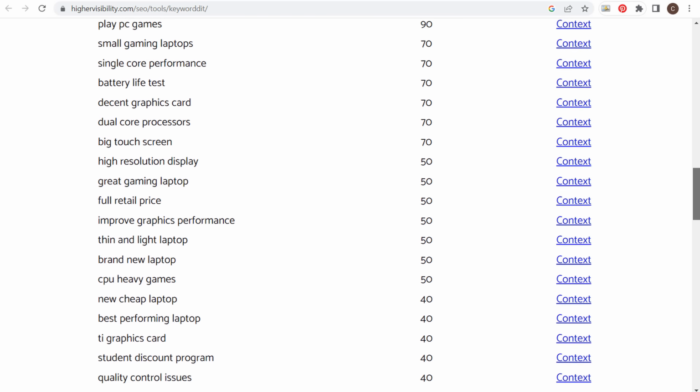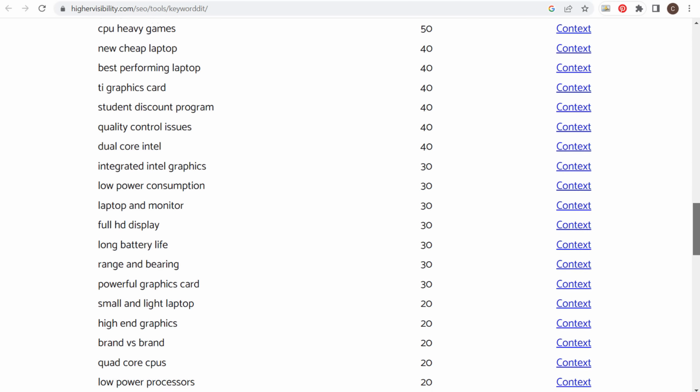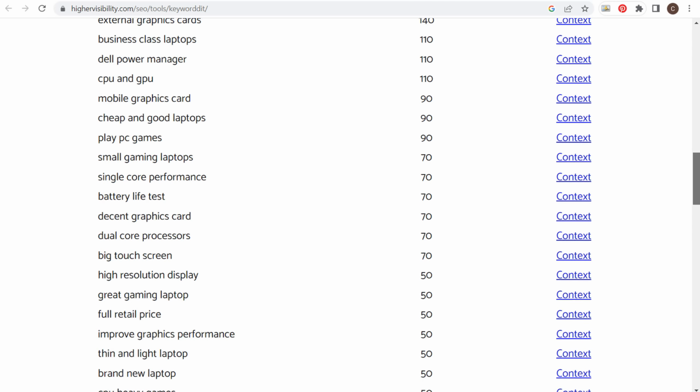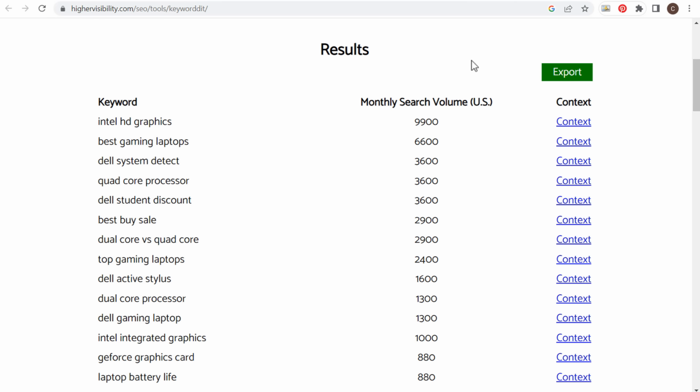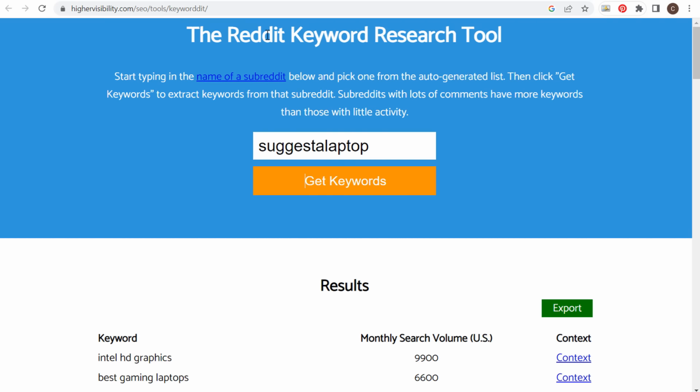So these are all really good keywords that are pretty unique compared to some of the other keywords that we were getting from some of the other tools. So sometimes with Keyword It, with specific niches, this can be a great tool to find exactly what people are looking for within whatever topic you're covering. So they pull these keywords directly from Reddit, so they're going to be unique. So this is another one to try to help improve your overall content strategy.